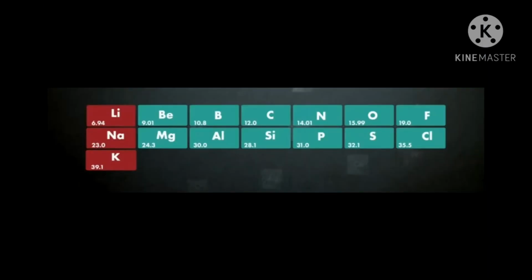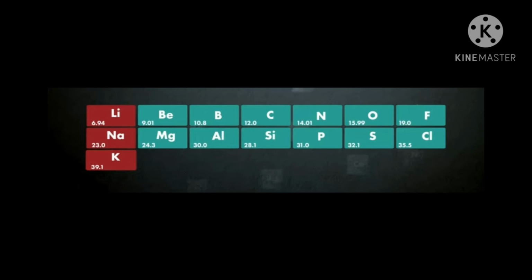The next observation in the periodic table is that the elements in a group appear after a fixed number of elements. If you observe the table, sodium is placed below lithium. The gap between sodium and lithium is 6 elements. In the same way, potassium is placed under sodium. There is also a gap of 6 elements between sodium and potassium.